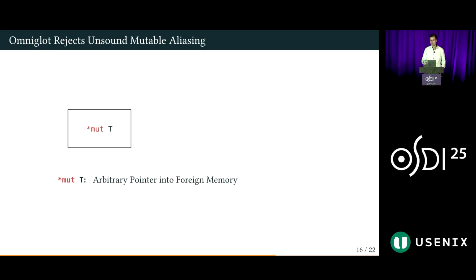This type infrastructure works by progressively gaining invariance over foreign memory through type-state transitions. And these type-state transitions start from a raw pointer into foreign memory, as we've seen on the previous slide, which can be safely exchanged between Rust and foreign code. And because it is neither readable nor writable, it can be misaligned, dangling, or point to an invalid value.